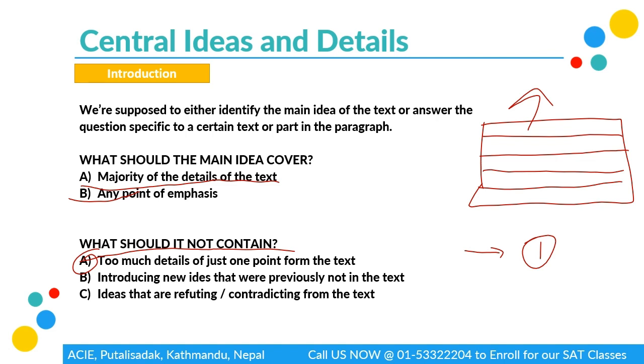So do know that. And C says ideas that are refuting or contradicting the text. So if the text says "I support this claim", but the option says "I am going against this claim" or "I do not agree with this claim", then that is not going to be our answer, because here we have to draw out the central idea or basically a summary. So how can a summary go against its main text itself? It's impossible, right? So if any of these three factors can be seen in any of the options, then they are not going to be our main purpose.